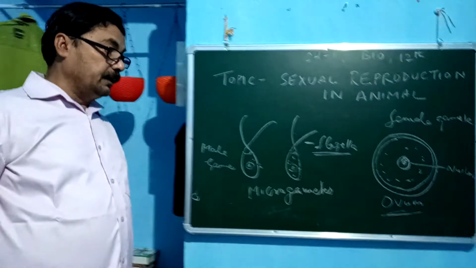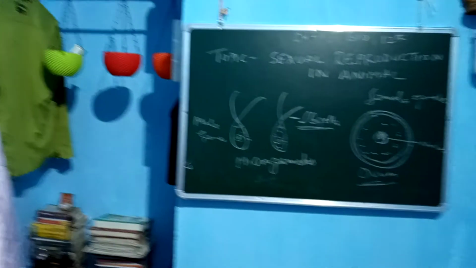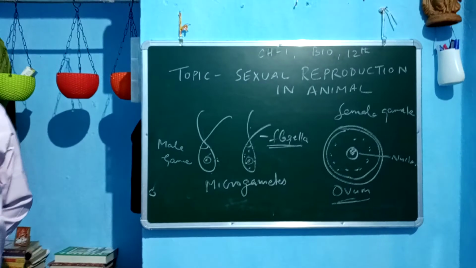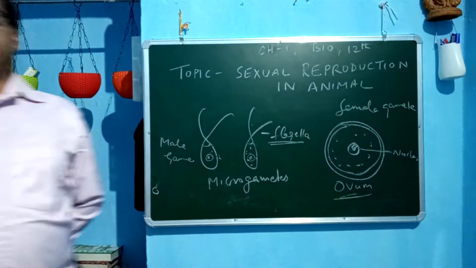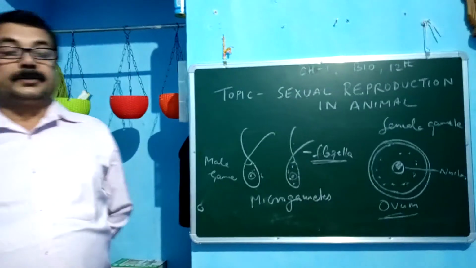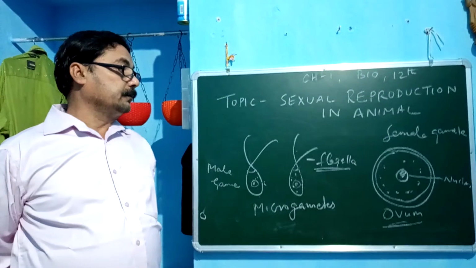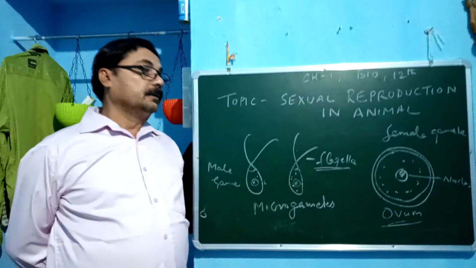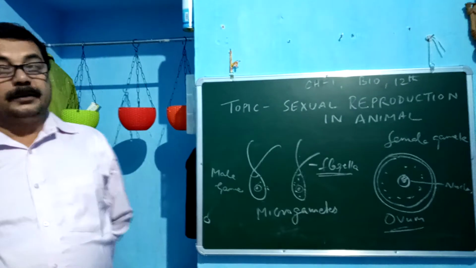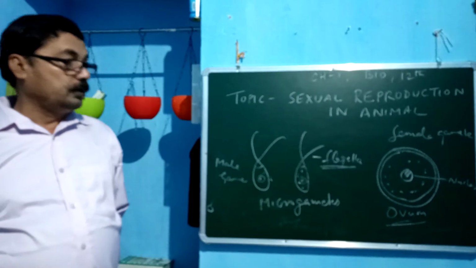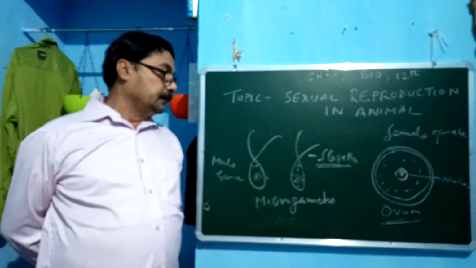ovum. After gametogenesis, the next process is the transfer of the gametes. How are gametes transferred? In some of the lower plants, the gametes are motile, and they meet each other after getting close to each other.